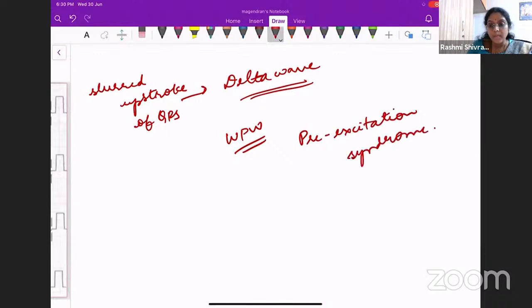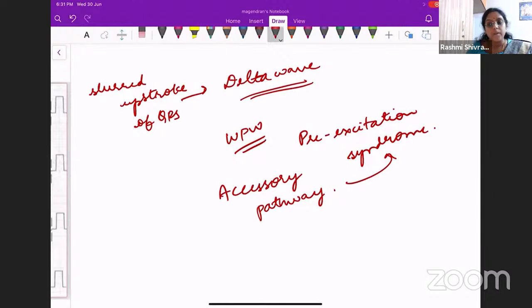What is the main problem with that? There is an accessory pathway which will be conducting impulses directly from the atrium to the ventricles. Accessory pathway is there which causes this pre-excitation. This pre-excitation actually causes this slurred upstroke in the QRS complex, or the delta wave as we call it. So this is WPW syndrome.